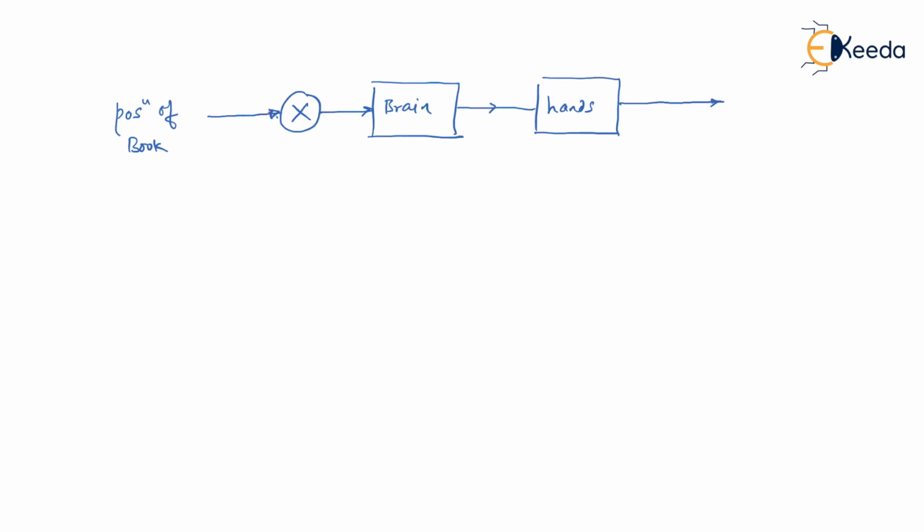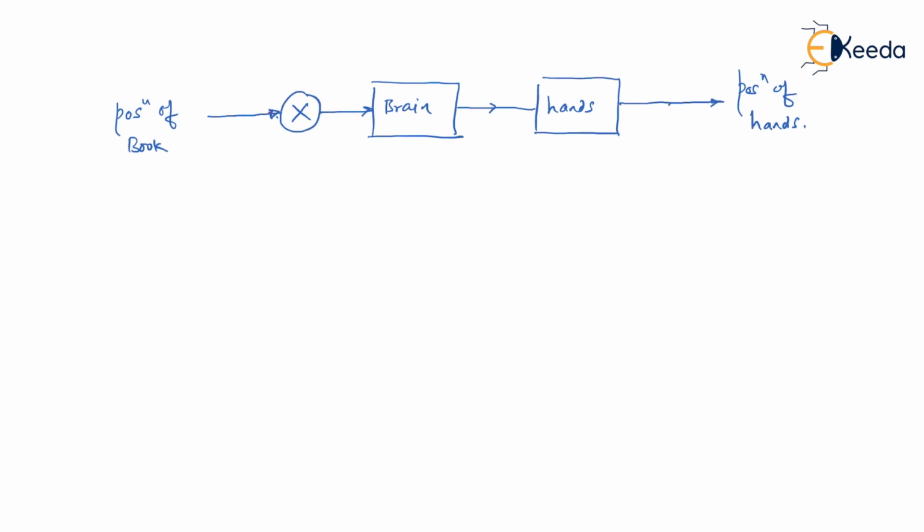So for me, what was the task? The task was to touch the book. So the position of the book becomes a reference input for me. It is given to the brain. Then the brain gives some stimulating signal to the hands, and according to that my hands take a certain position in order to touch the book. So what is the output? I would say the output would be the position of the hands. So please understand that whenever the position of the hands matches with the location of the book, then only I can touch the book. I hope you all agree with that.